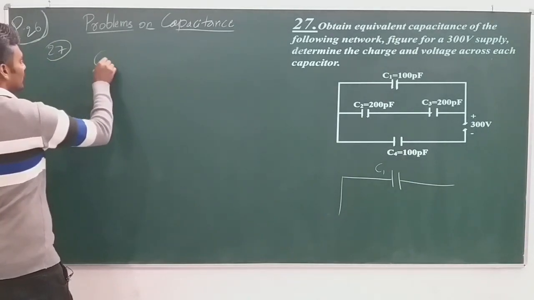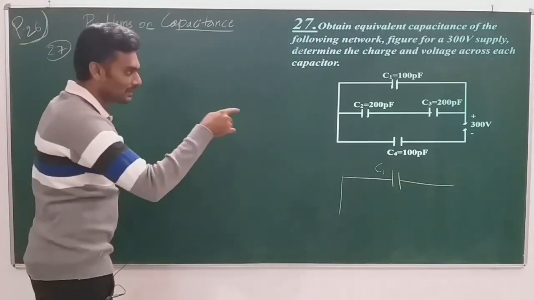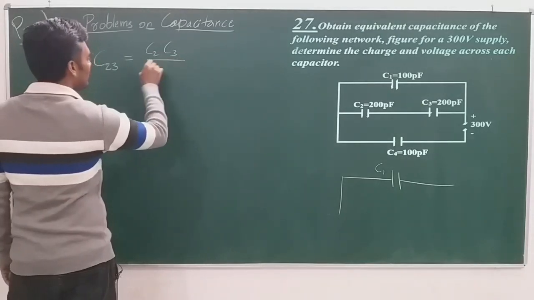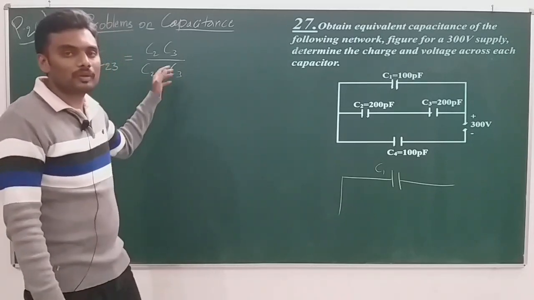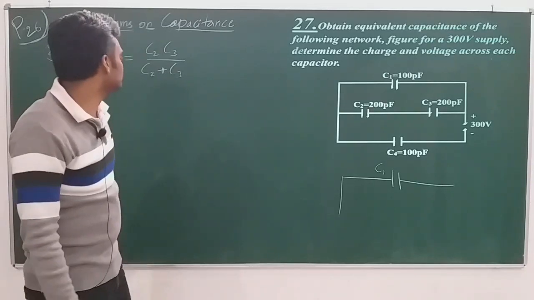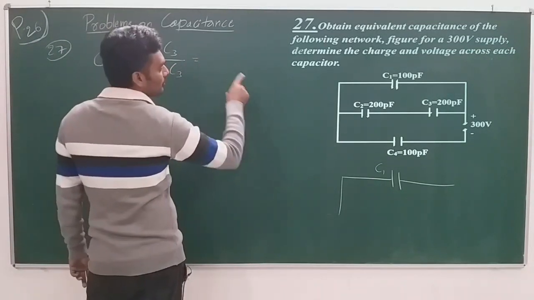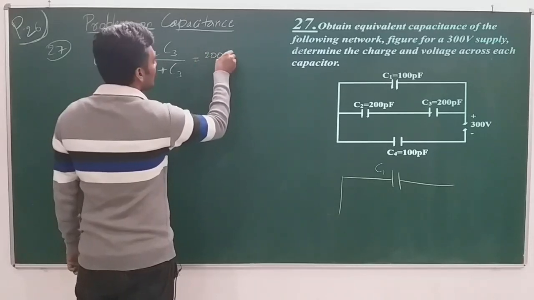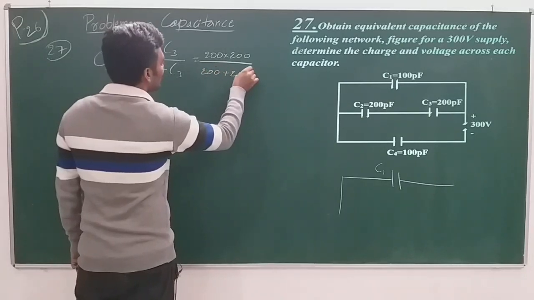The effective capacitance of C2 and C3 together, I will call C23. Since they are in series, C23 is equal to C2 C3 divided by C2 plus C3. This I have obtained by 1 by Cs is equal to 1 by C1 plus 1 by C2. Now, pico is common, we can take it out. Let me put 200 into 200 divided by 200 plus 200.